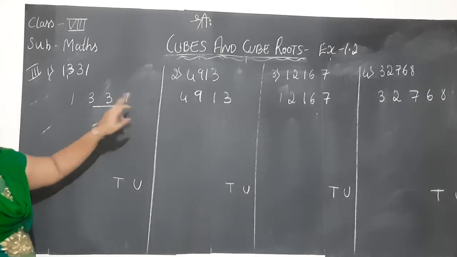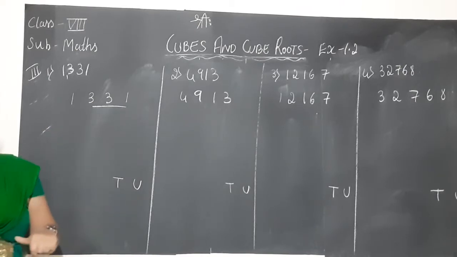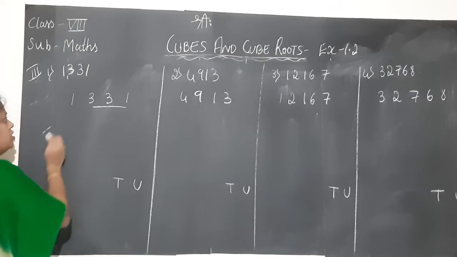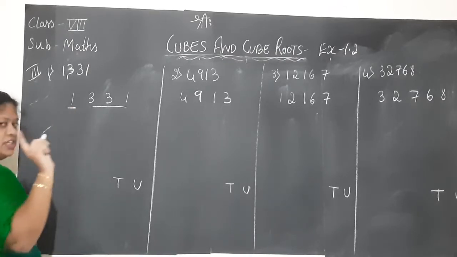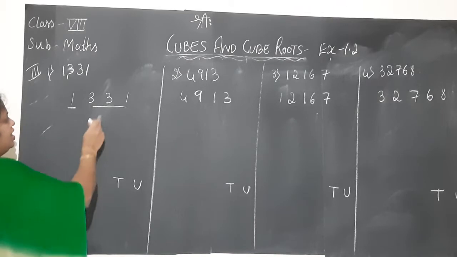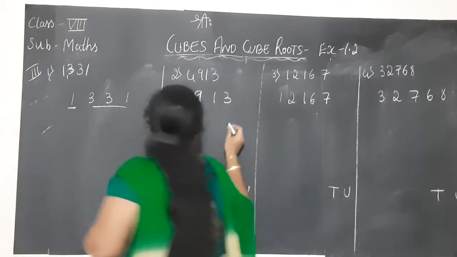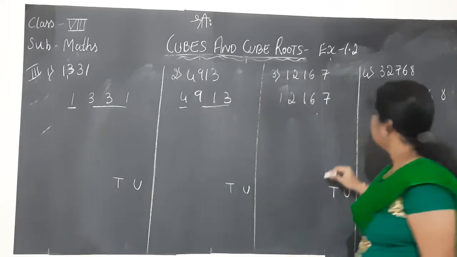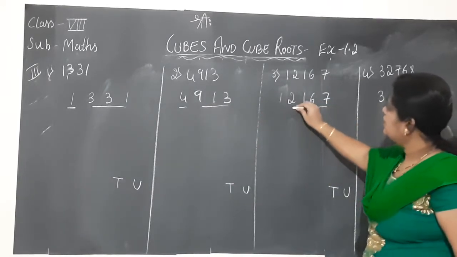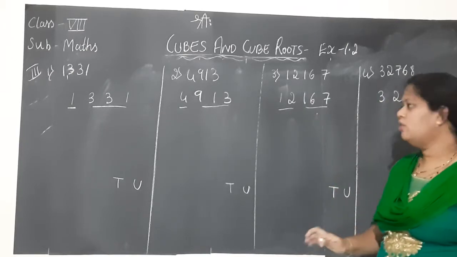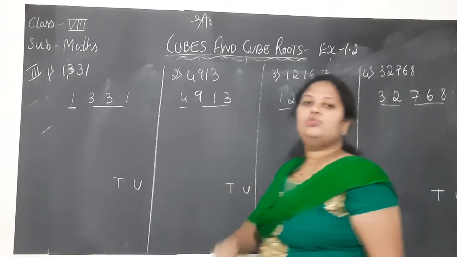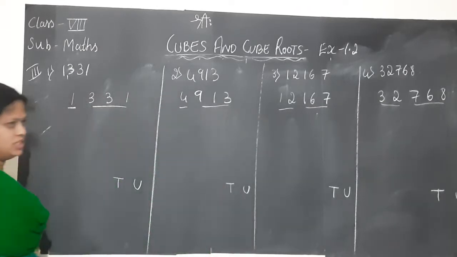So here, totally 4 digits are there in 1331. If I group the first 3 digits from the units place, 331 is grouped, but I am left with only a single digit, 1. No problem, let it be. Similarly, if I group 913,167, I get 2 digits left over. Any number, let it be, don't worry. Similarly, if I group 768, I am left with 2 digits. Like this, you group 3 digits from the units place.